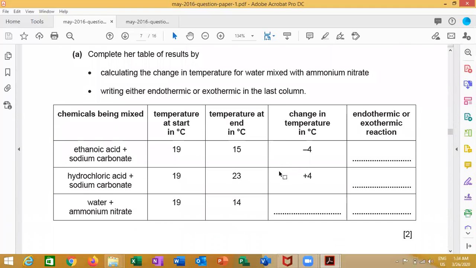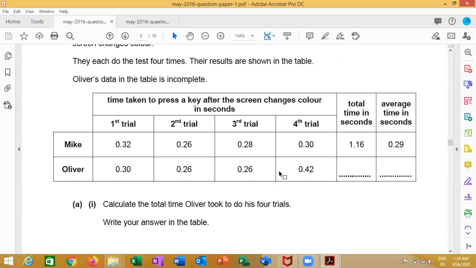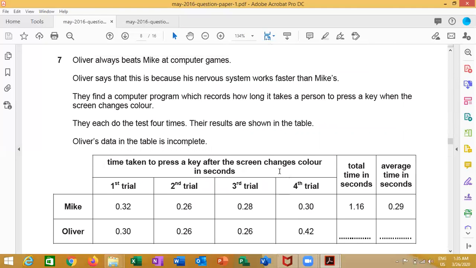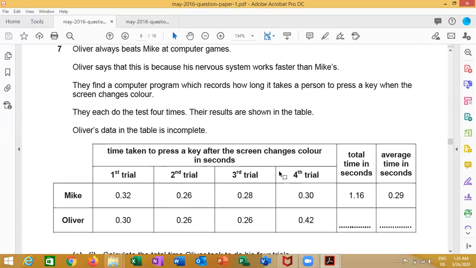Next question, number 7. This question is an investigation about the response of the nervous system between Mike and Oliver. Both have a program to measure the response of the nervous system. Mike made 4 trials and Oliver also made 4 trials.